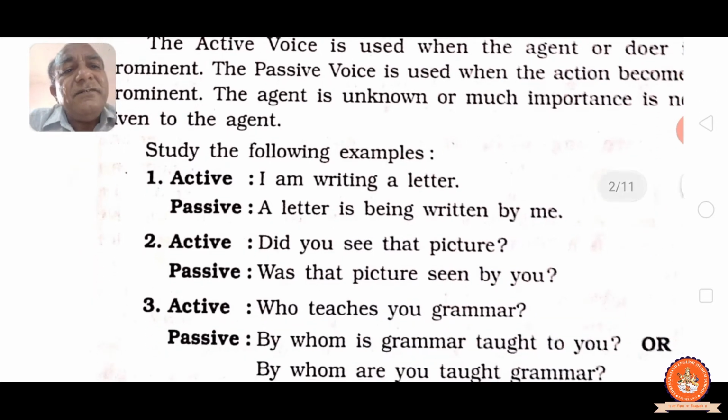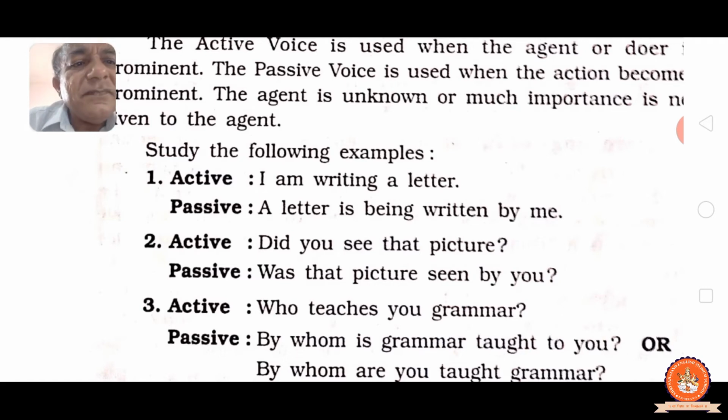Active: Who teaches you grammar? Passive: By whom is grammar taught to you, or by whom are you taught grammar. Either way you can write it, because here there are two objects, grammar and you. So by taking the first object you can make it, and by taking the second object you can also make it.